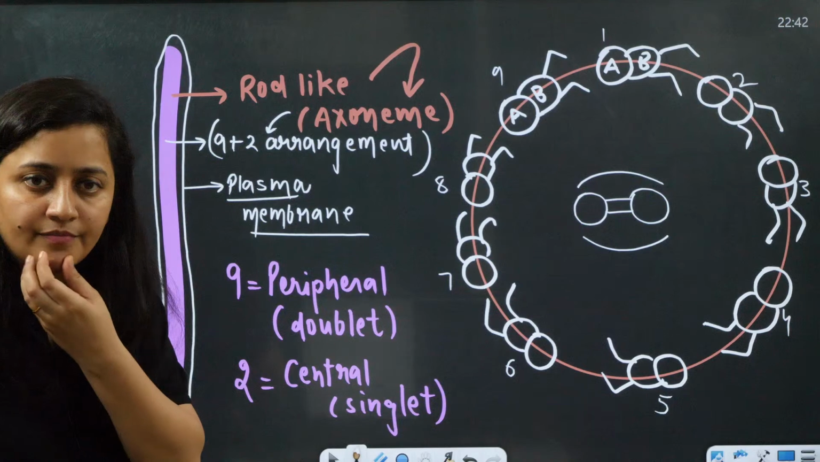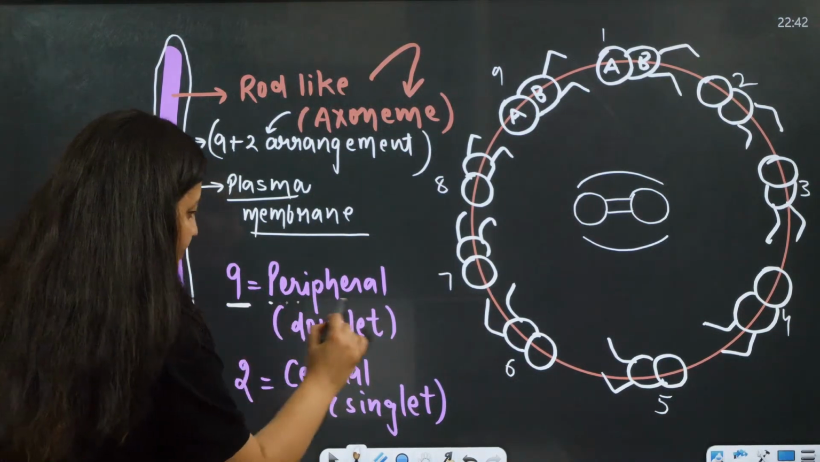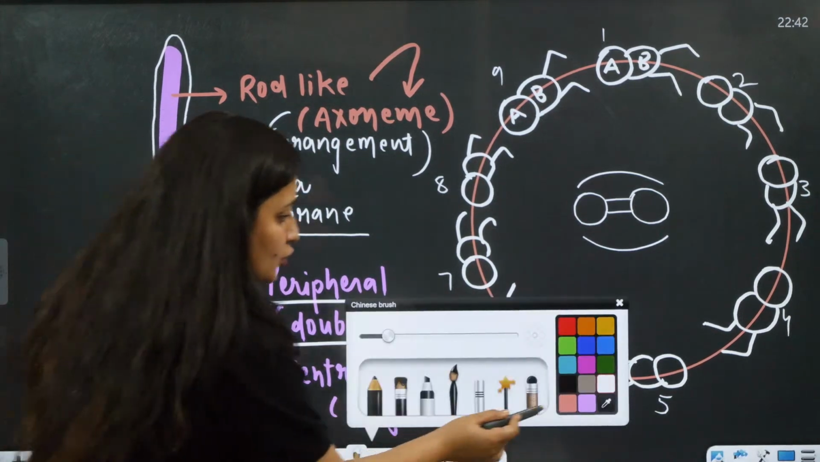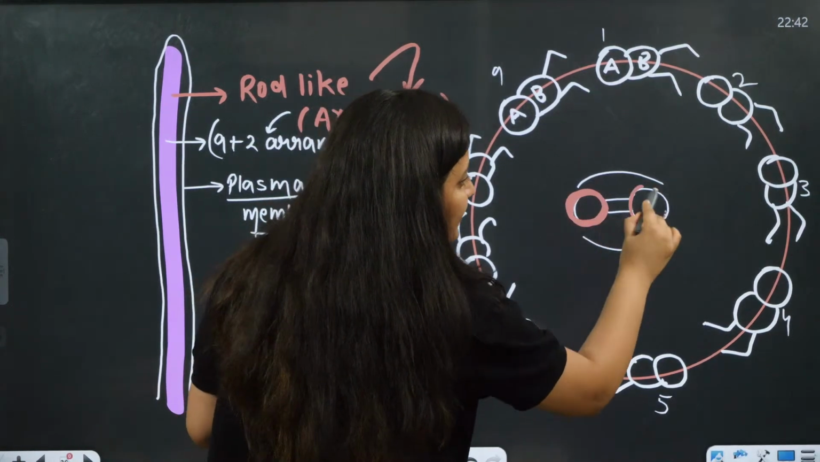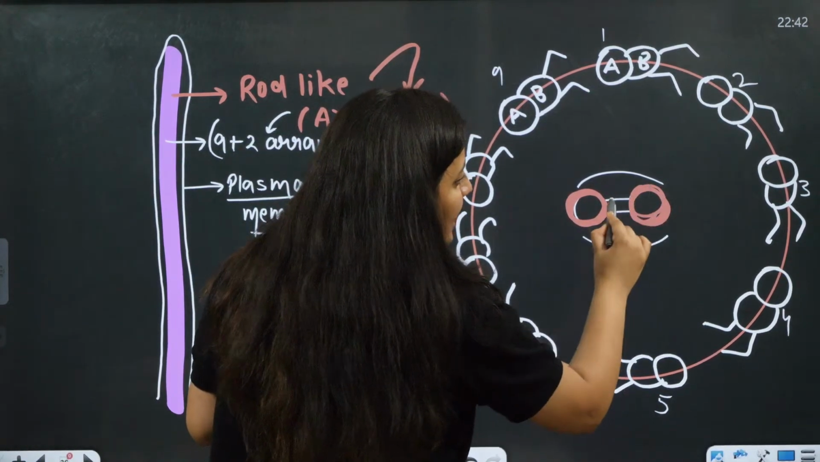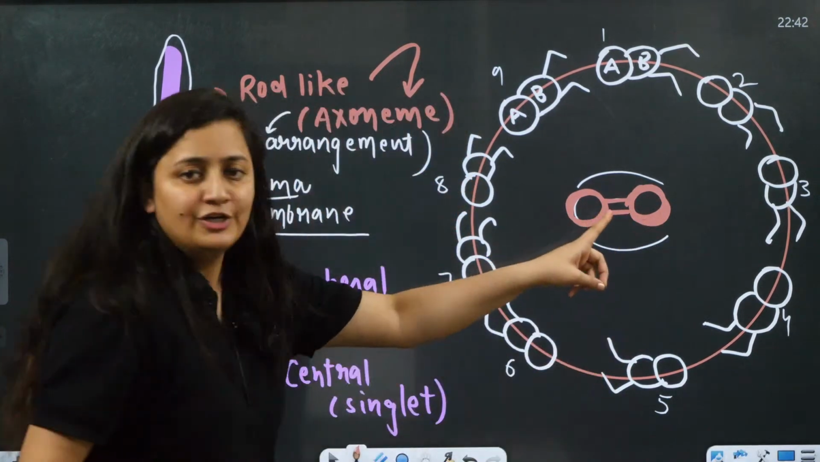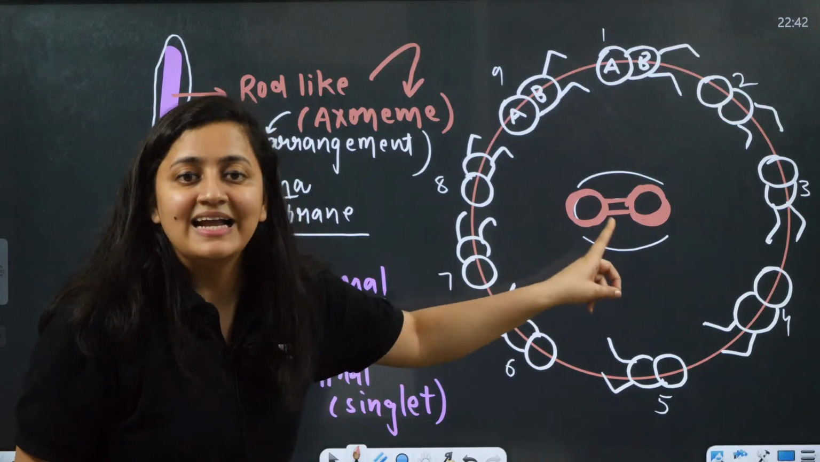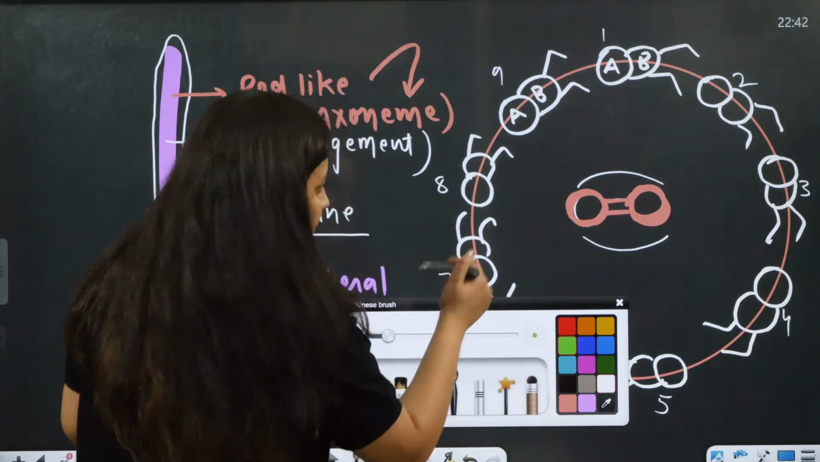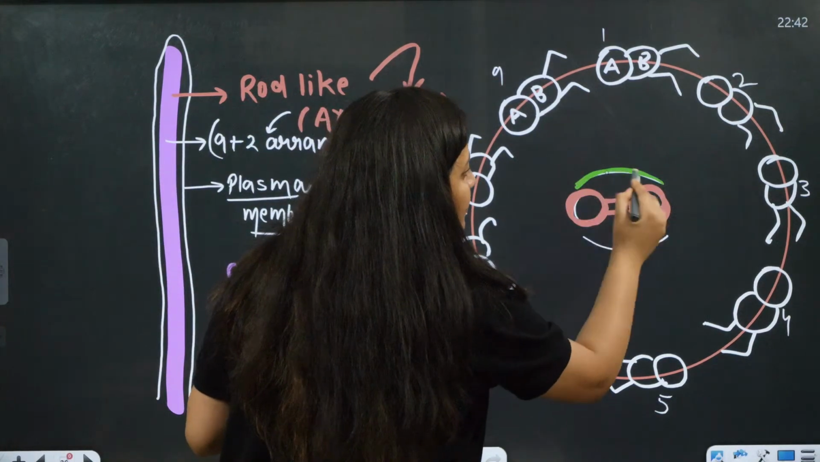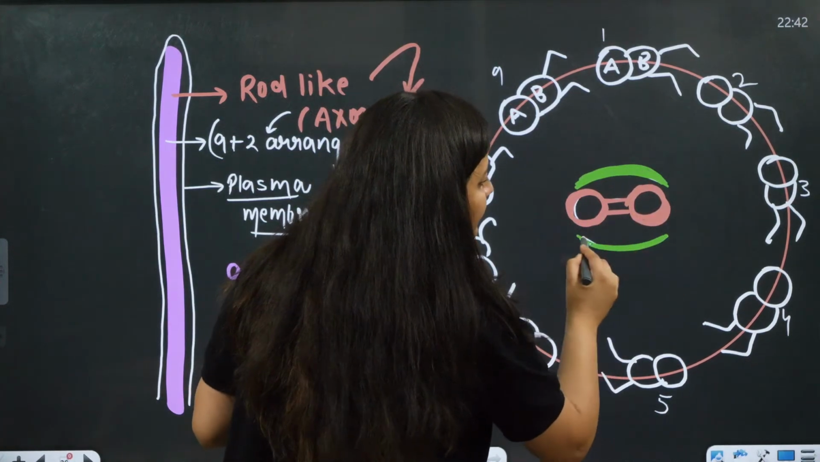Can you see it? It is the doublet. 9 peripheral doublet and 2 central. In the center we have 2 microtubules, but they are singlets, and they are connected together by this central bridge. These central singlets are also covered with the central sheath.